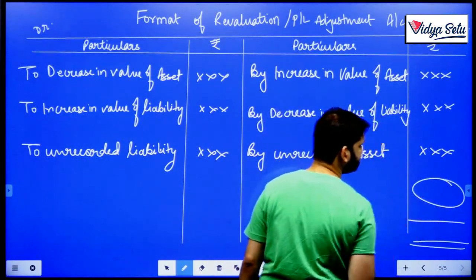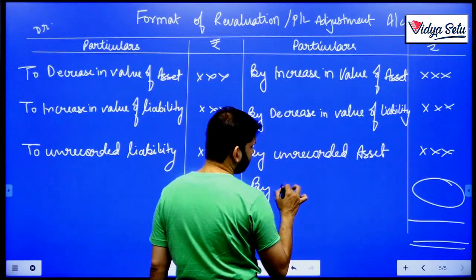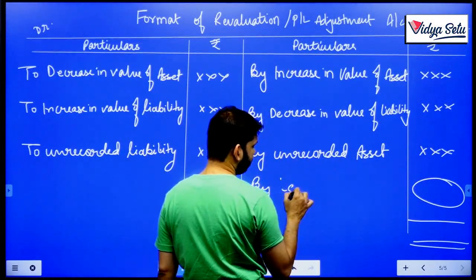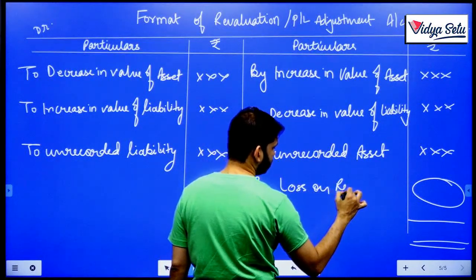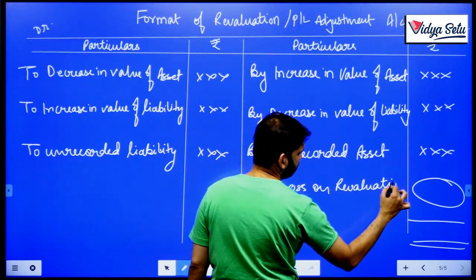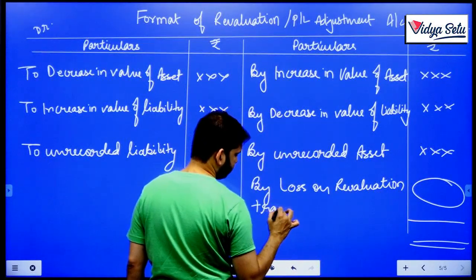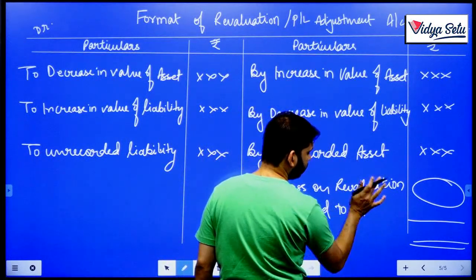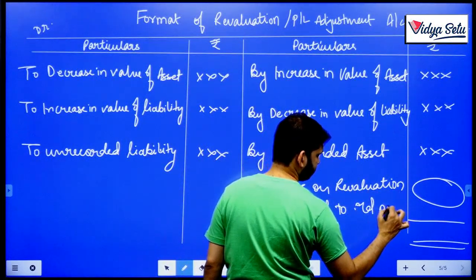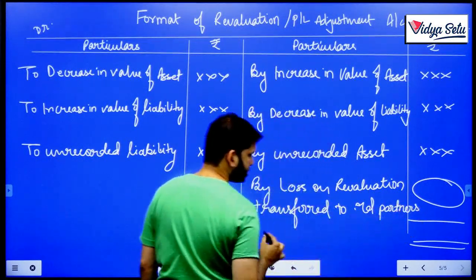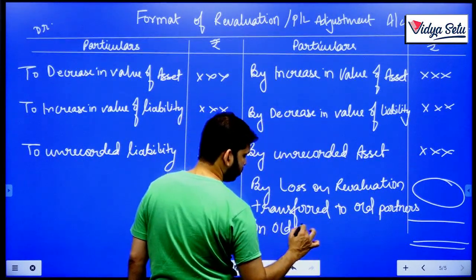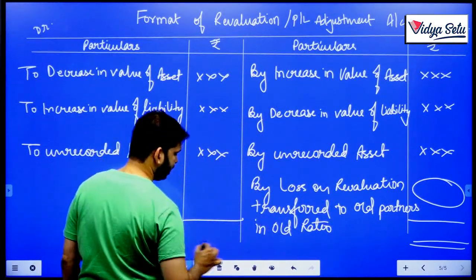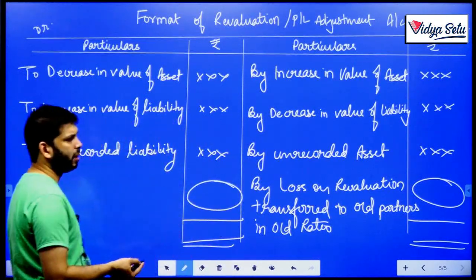If the difference is on this side, it will be a loss, so not net loss, just a loss on revaluation, transferred to old partners in the old ratio.